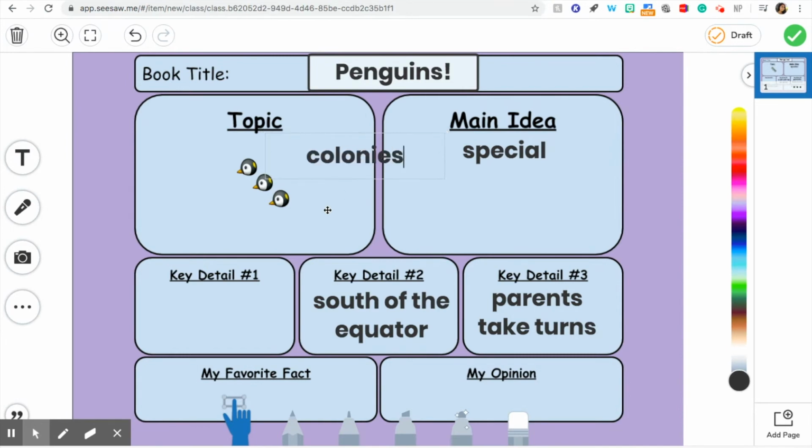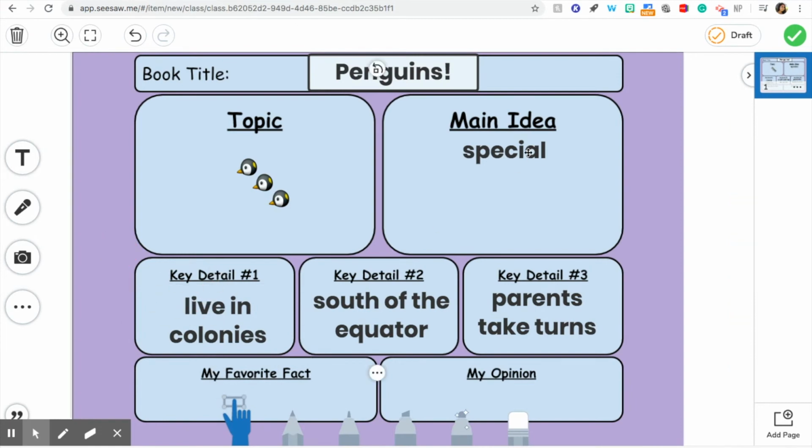I'm going to put it right there. And just so I don't get confused, I'm going to write live in colonies. All right, so that will help me talk about my key details when it's time. Yeah, and that's definitely a special thing about penguins. Live in colonies, south of the equator, parents take turns. Perfect. All right, so then I just need to pick out my favorite fact from the book.